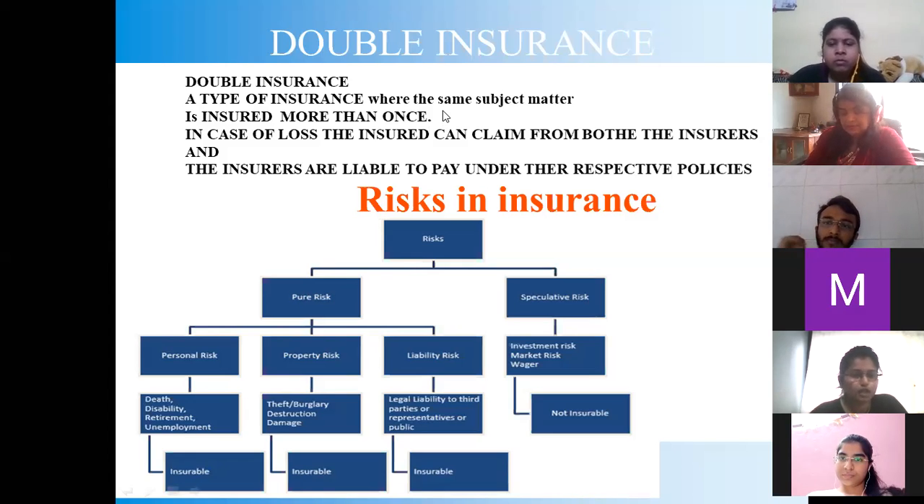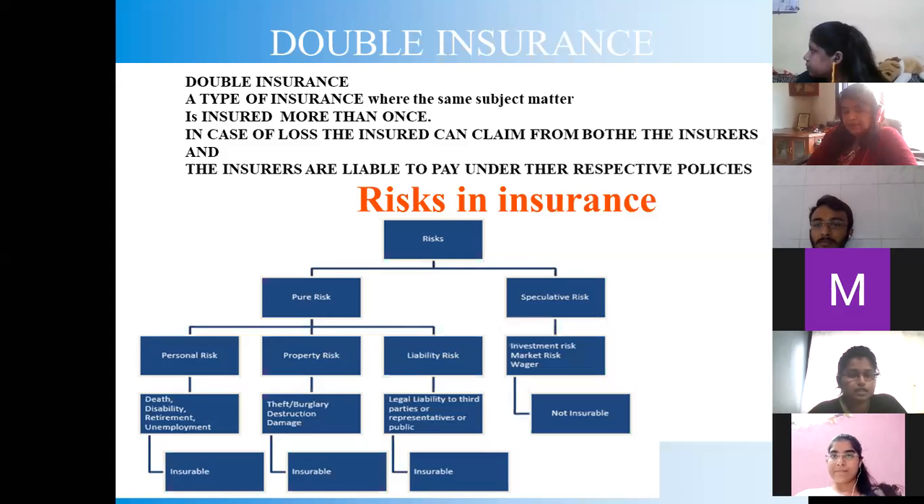This personal risk is insurable. Now, when you move on to property risk, there are theft, destruction, damages. If you fall under these, then you are said to have a property risk, and this risk is also insurable. Liability risk is where you have legal liability to a third party or representatives or the public. This also is insurable. Now, moving on to speculative risk. Under speculative risk, you have investment risk, market risk, and wager. These are the risks which are not insurable.